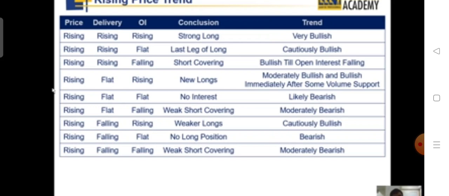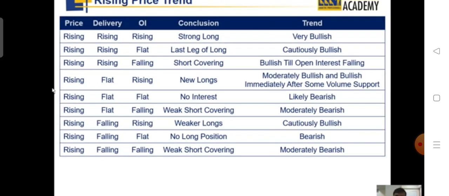Price rising, delivery is falling and open interest is flat. That's not at all a good sign. Price rising, open interest has fallen, delivery has also fallen. These guys are extremely weak guys who have got out of the system. It is certainly a case of bearishness which will creep into the market. Do you understand this? See, these are various permutation combinations combining all these 3 parameters. This will become more accurate as you practice this on a regular basis.